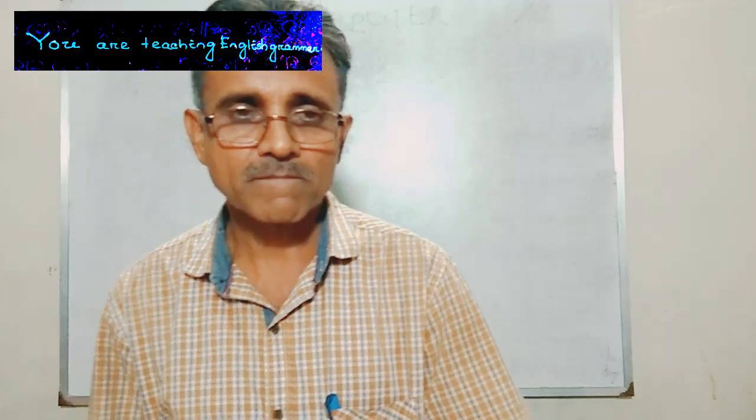Then for second person, you can use: you are teaching English grammar. So for you, the auxiliary verb or main verb can be used, are, for present progressive. And in present simple, you are a teacher, this is the main verb are, it is used for you.